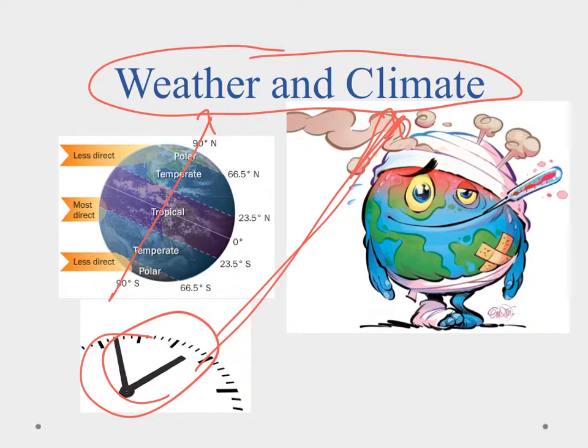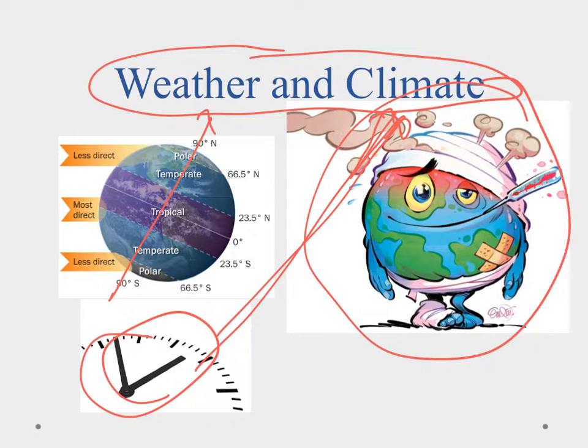And one of the things I want to mention is we hear an awful lot about climate change and how we're affecting the climate of the earth. The reason for that is not because we have control over the weather and not because we have control over the climate, but some of the pollutants that we're releasing, and namely carbon dioxide, is changing the atmospheric chemistry, and that's causing a variation in climate. So it's actually going to get a little bit warmer in some places, which might actually make it colder in others.